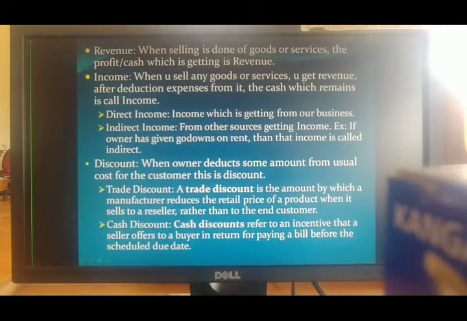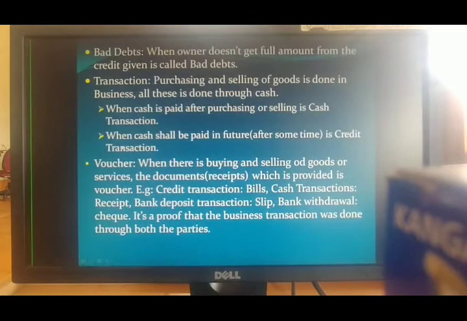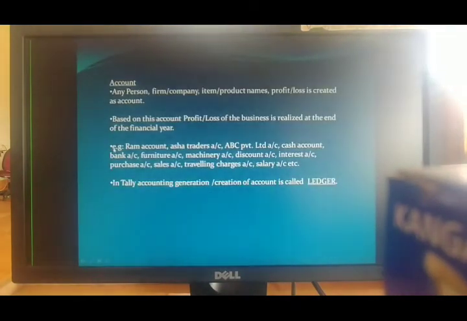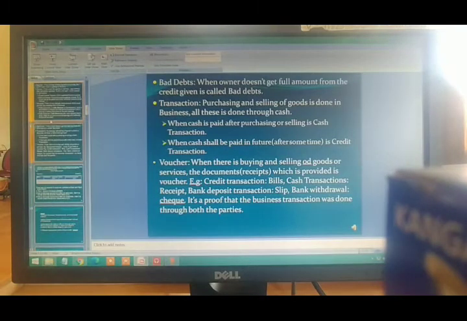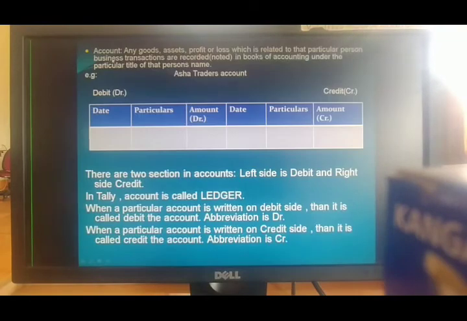When a seller and a customer are involved and the discount goes between them, that is called cash discount. And trade discount is related to the manufacturer or wholesaler and the retailer. So this was about the discount. Next term.